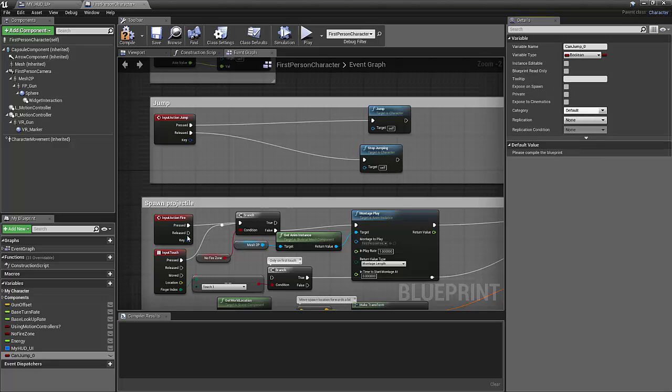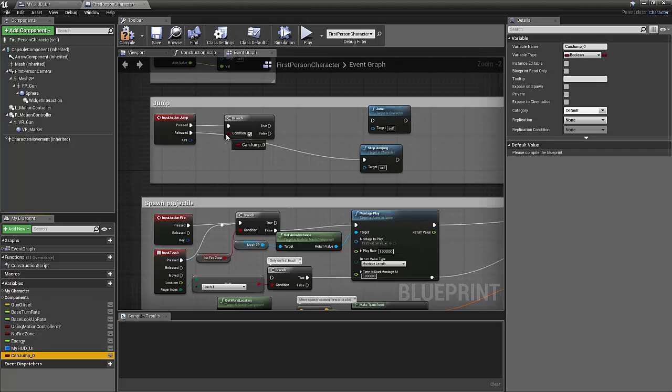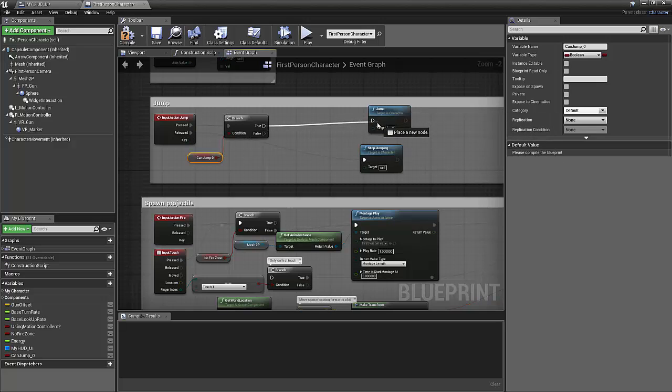And so what we're going to do is we're going to evaluate when the player presses jump. We'll say if can jump is true, then we'll proceed on to jumping. If it's false, then they can't jump.